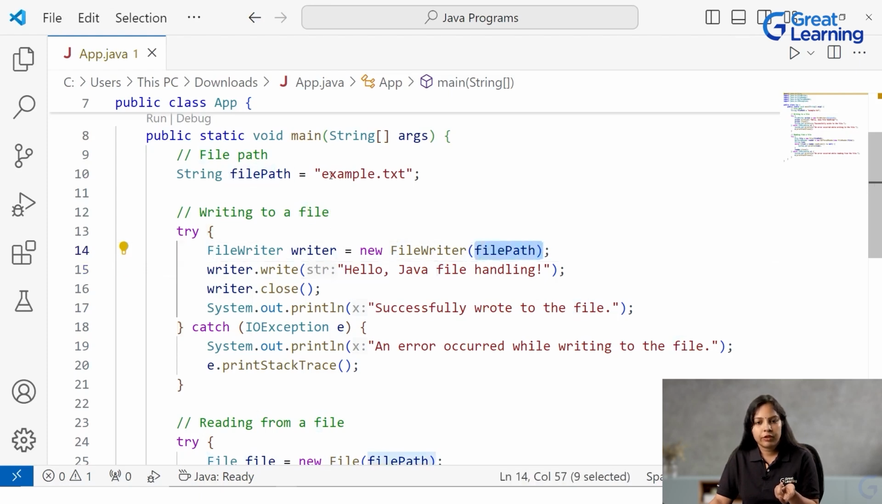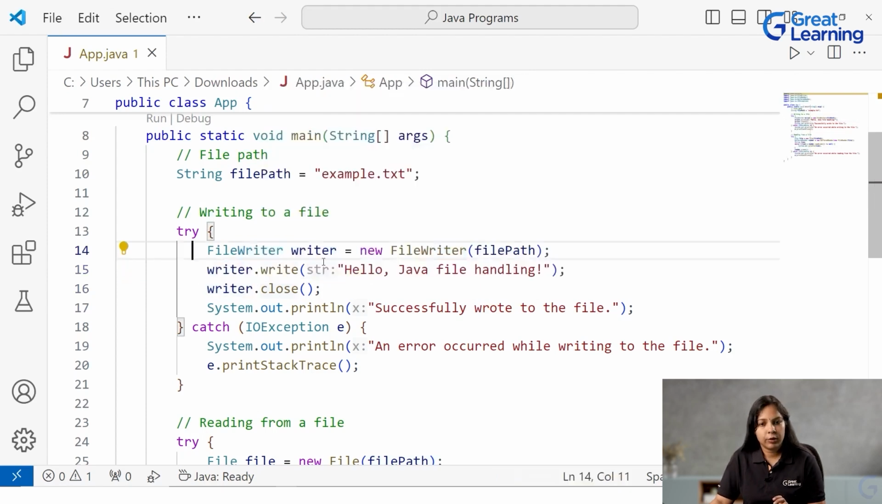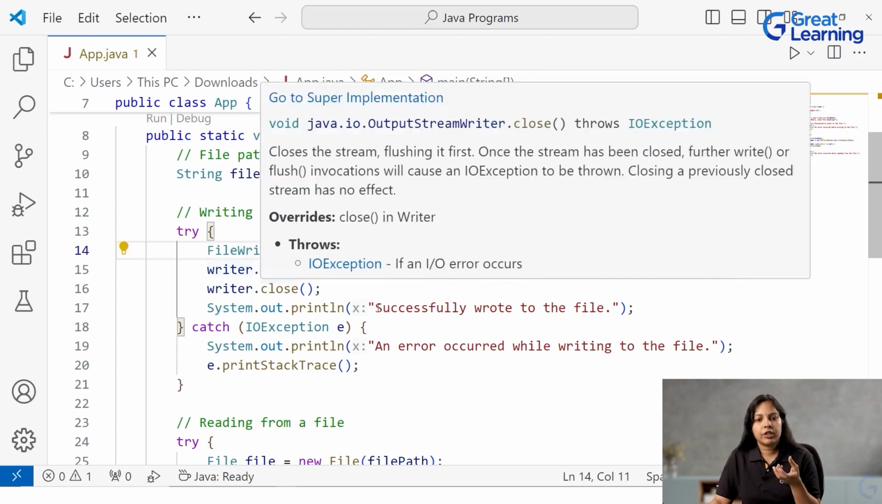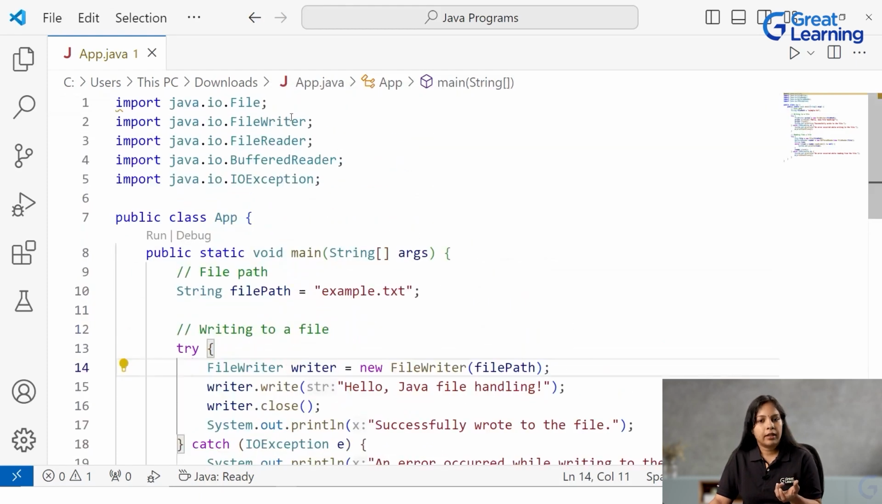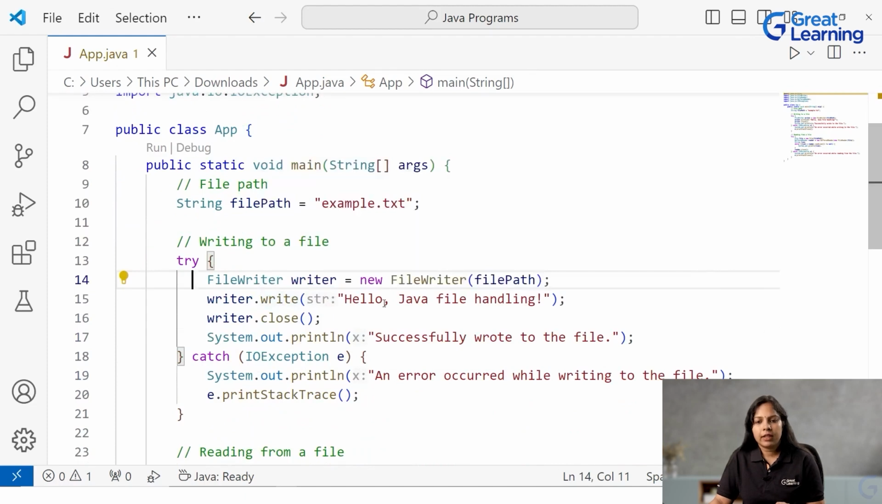So we have defined which file in this file path, example.txt. Now next is writer.write. Wherever we have to refer to the file, we'll be using this object of the FileWriter class, because this is referring to that file. Okay, so writer.write. Write is an inbuilt method defined inside this FileWriter class, which we are directly using, and we are writing certain text, hello Java file handling, into the file.